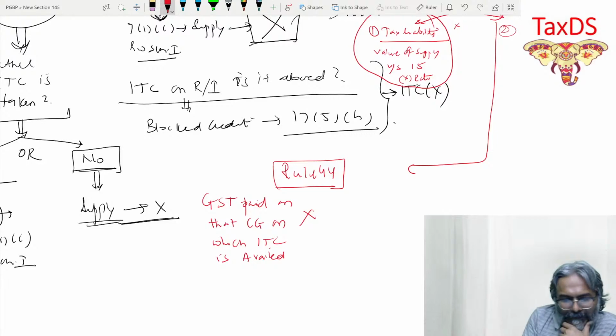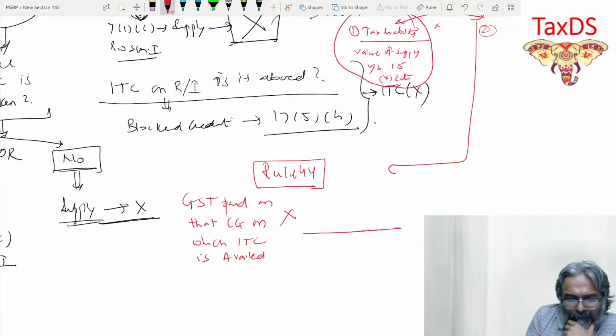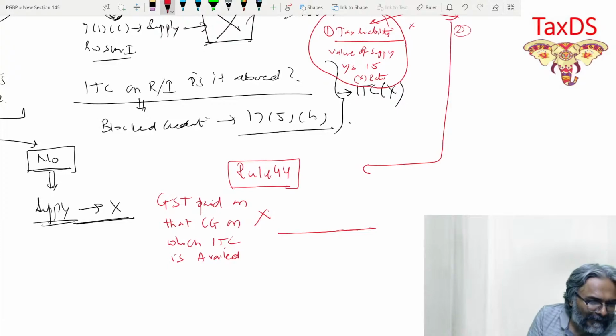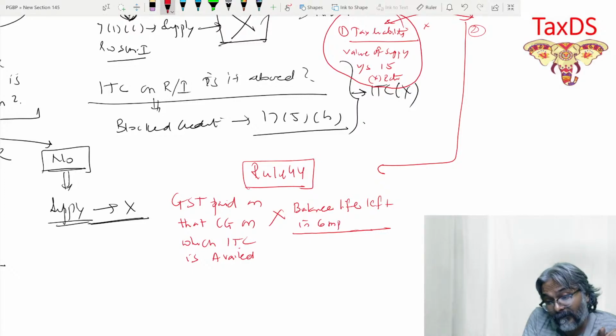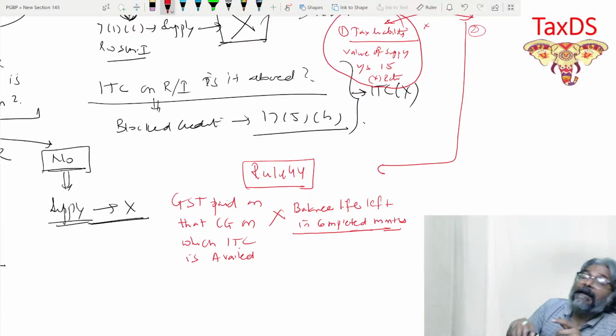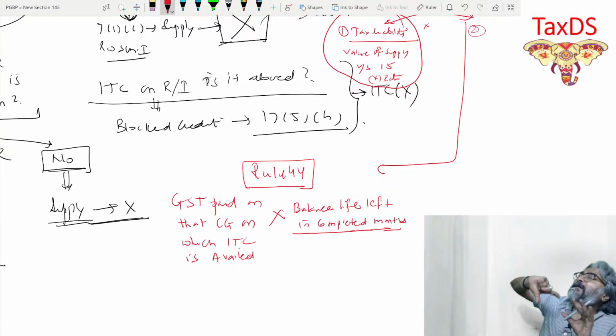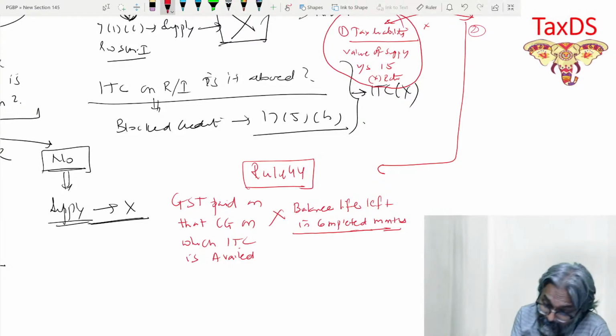Into what? Students, be careful here. In this case, the formula: that GST which I have taken, divided by what? Now the balance, students. The balance life left in completed months. And how do I know how much? What is the life? The life is 60 months, students.